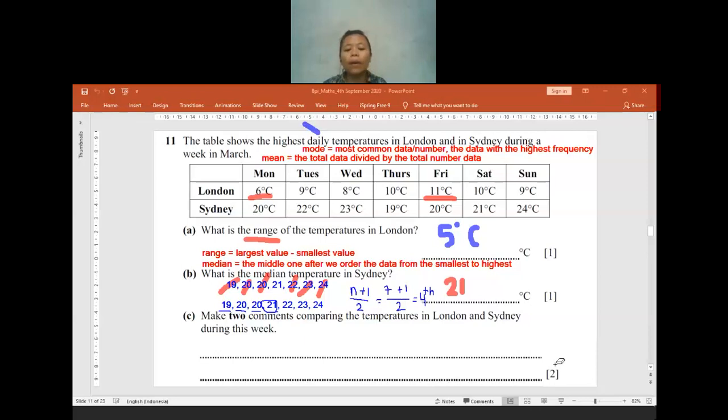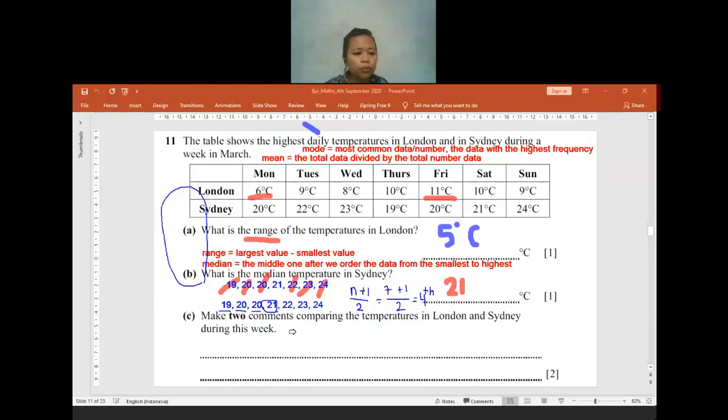Make 2 comments comparing the temperature in London and Sydney during this week. For making a comment, you can take the answer from the previous one. From question A, you already have the range.